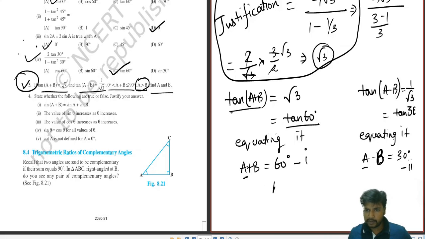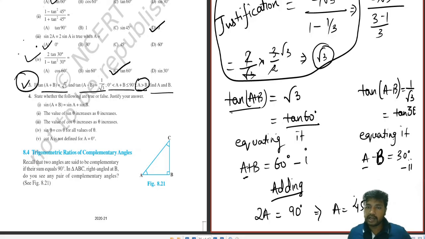Now what will we do? Obviously, adding it. We'll study why we are adding it elaborately in the chapter on simultaneous linear equations. Till then we will directly solve it. Add it. If we add it, we get 2A. B will be deducted and 60 plus 30 is 90 degrees. So A will be equal to 45 degrees.